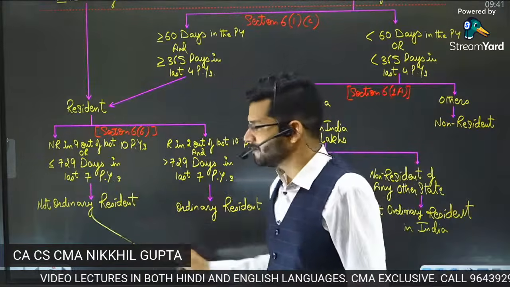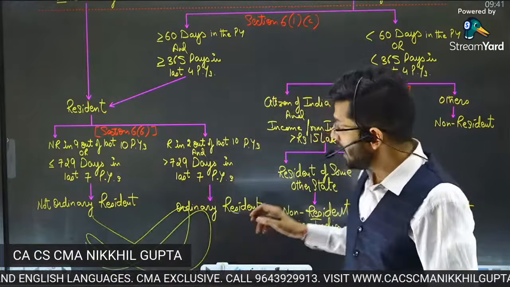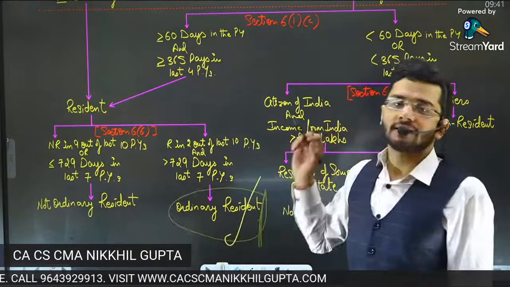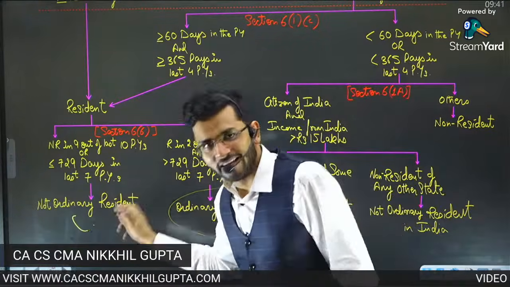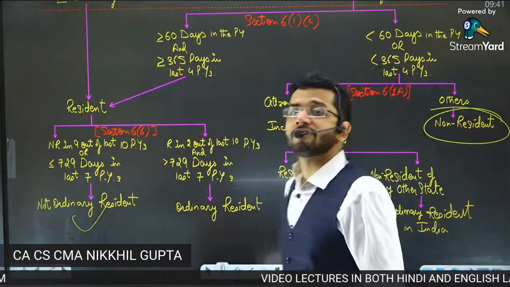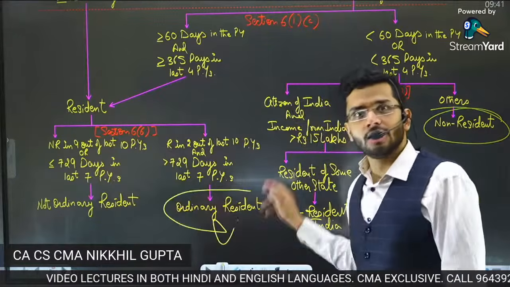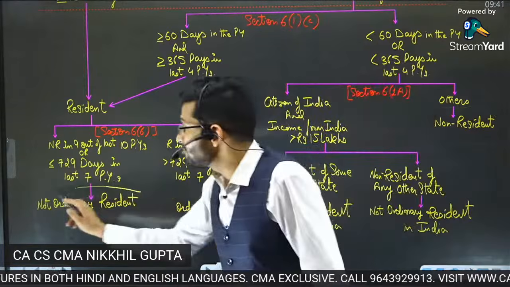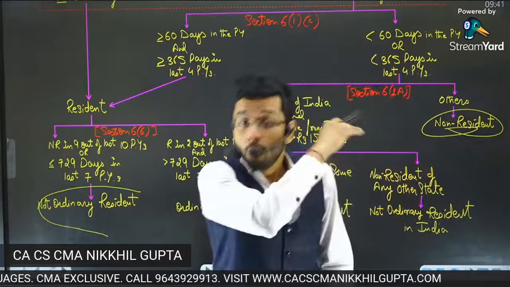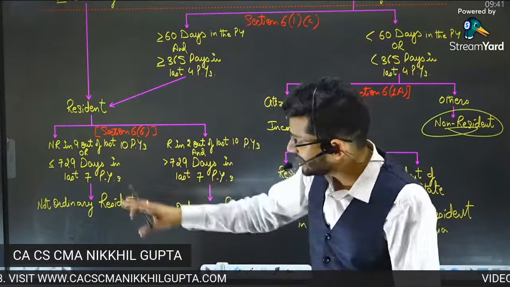Now, sir, why should we bifurcate our residency into two parts? The reason is very clear. Some incomes are taxed in hands of ordinary residents. So, in case of ordinary residents, all incomes are taxed. In case of not ordinary residents, some incomes are not taxed. In case of non-residents, most of the incomes are not taxed. Let me repeat. In case of ordinary resident, all the incomes are taxed. In case of not ordinary residents, some incomes are not taxed. And in case of non-resident, most of the incomes are not taxed. So that is the hierarchy which we follow.